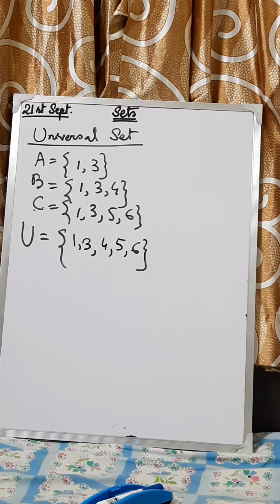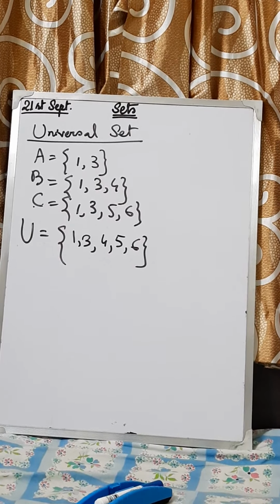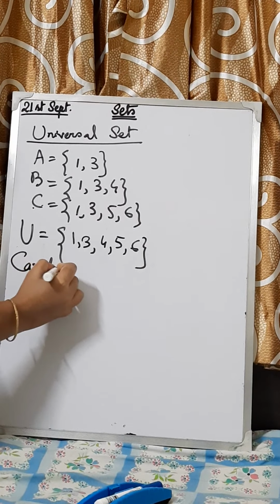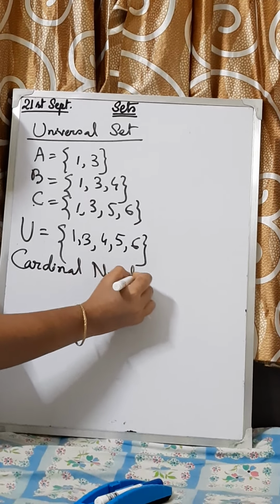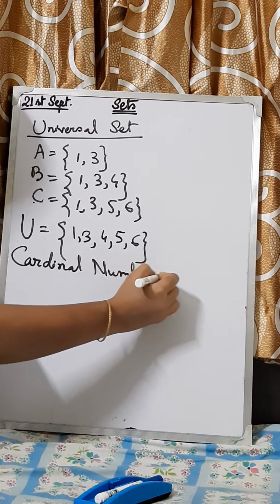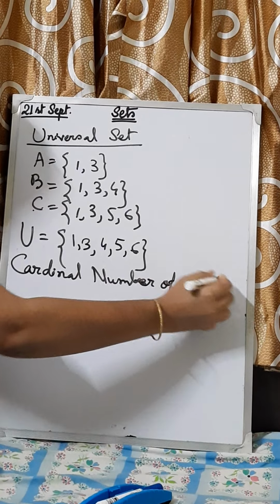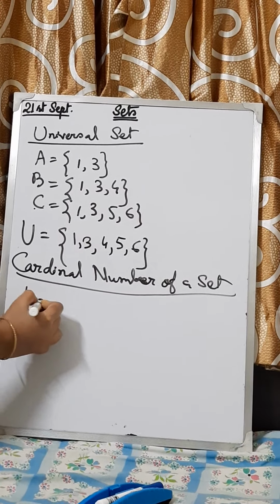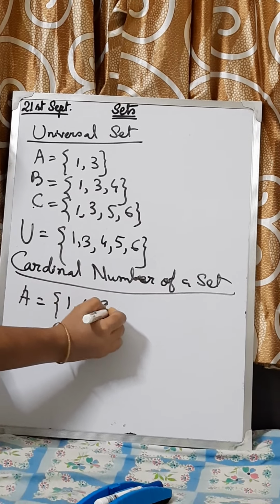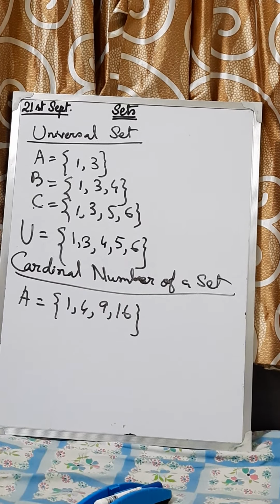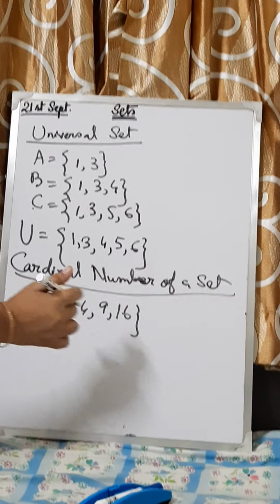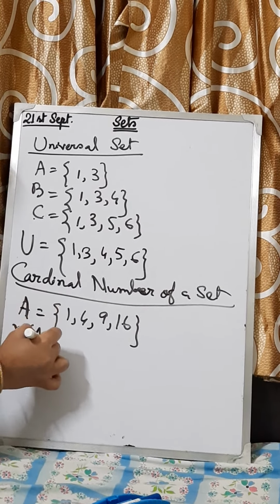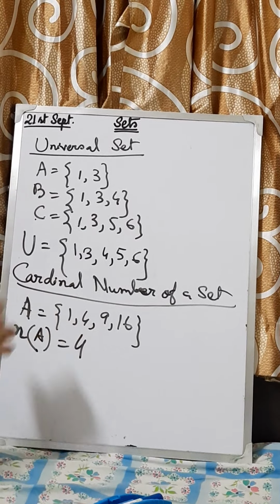Okay, and the only remaining part of this is the cardinal number of a set. Cardinal number is very easy. Cardinal number of a set. Cardinal number of a set means what? Suppose it is given 1, 4, 9, 16. How many elements are there? 4. That means the cardinal number is denoted by small n and the set name A. So you can write here n(A) and you can write 4.